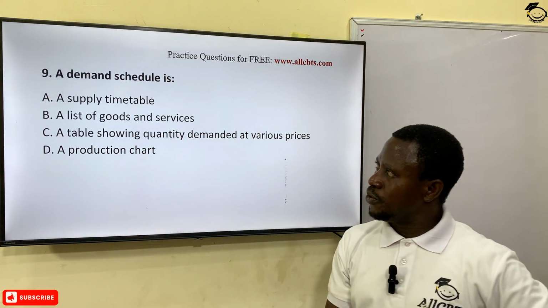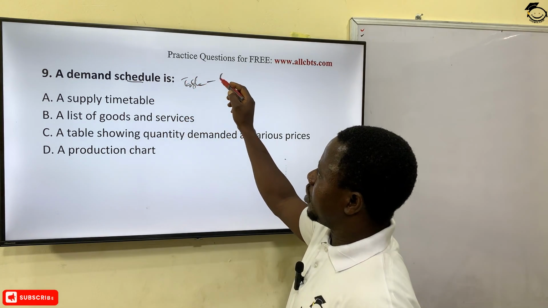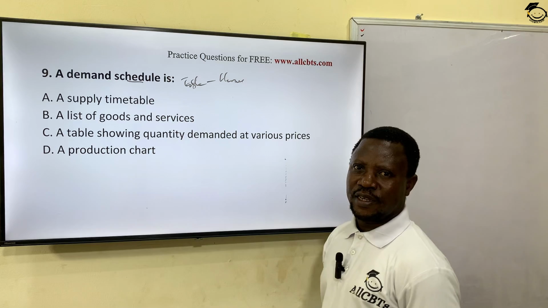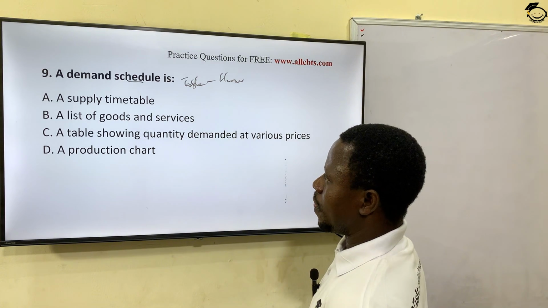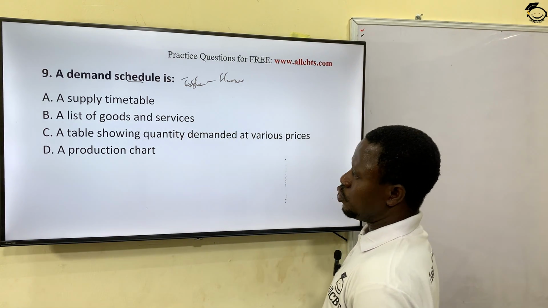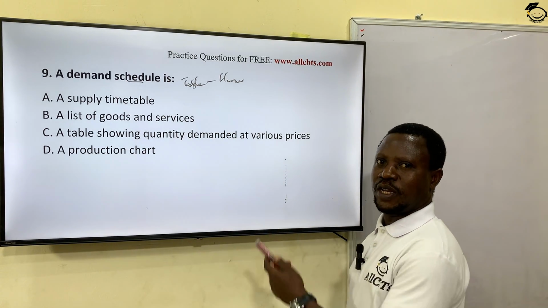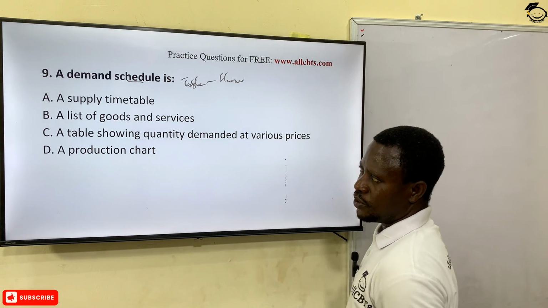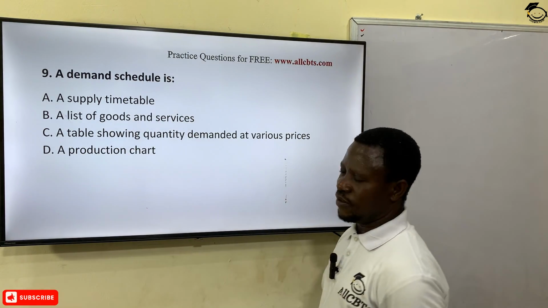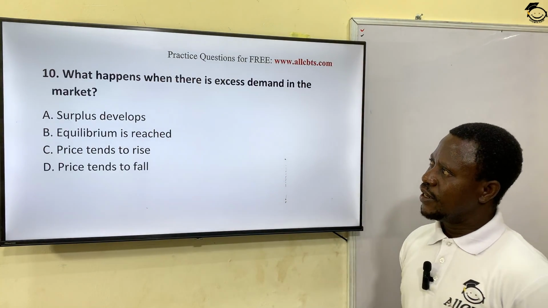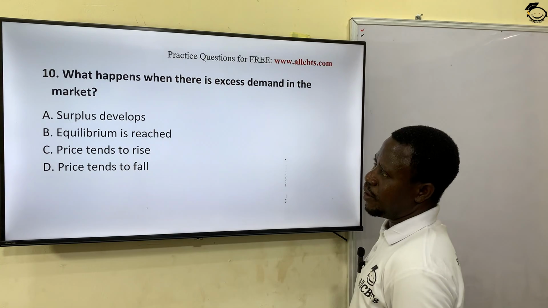A demand schedule is, what is a schedule in economics? A schedule is what? A table. A table that shows the relationship between price and demand, or price and supply. So let's see for demand. A supply timetable, a list of goods and services, a table showing quantity demanded at various prices, a production chart. So from what I just said and the explanation I gave earlier in this video, the answer is what? Option C. A table showing quantity demanded at various prices. All right, let's see the next question. What happens when there is excess demand in the market?